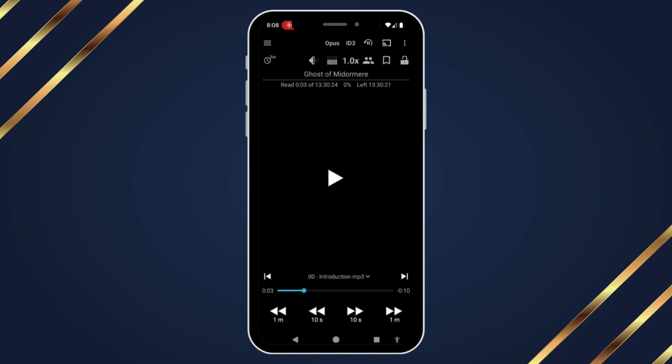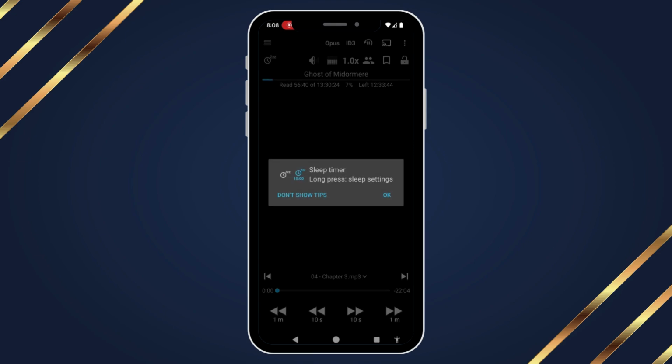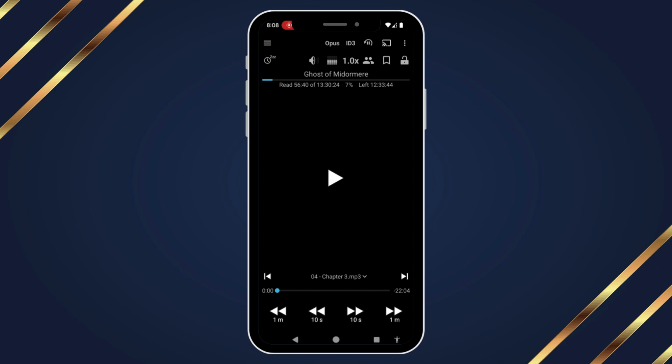Okay. And let us click through. It will remember our place. We can skip ahead and back by 10 seconds or a minute. You can control things like putting on a sleep timer if you want to only listen to, say, 10 minutes as you drift off to sleep. And you can cast, you can do all the things you usually would do from an audiobook app like Audible.